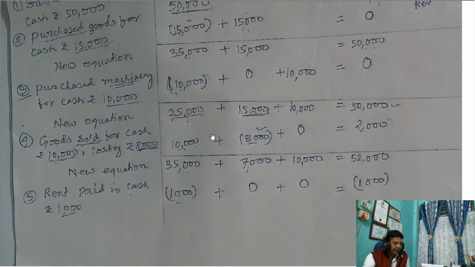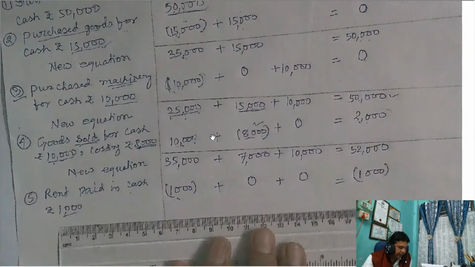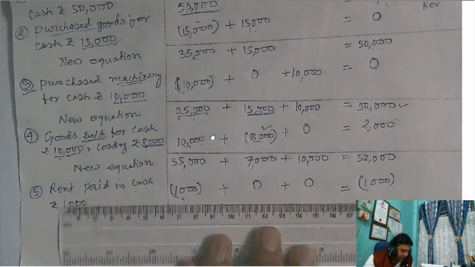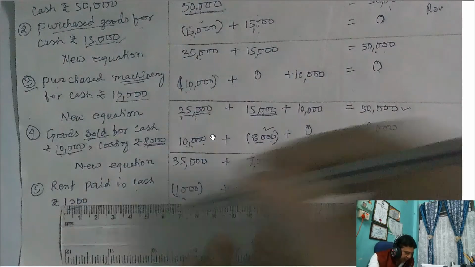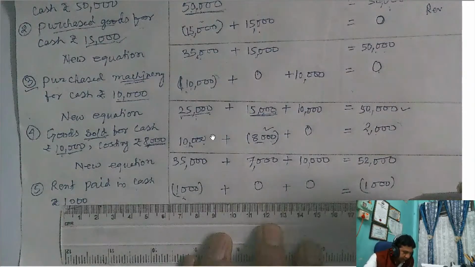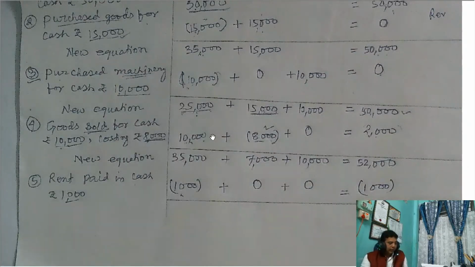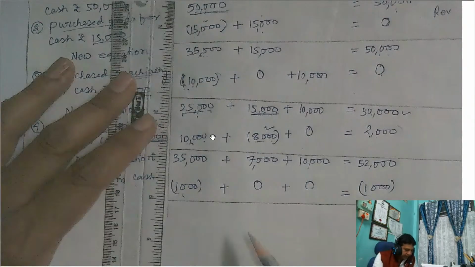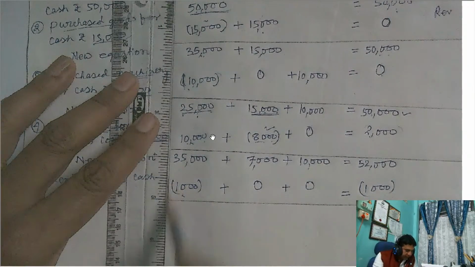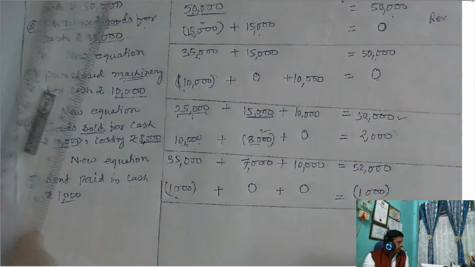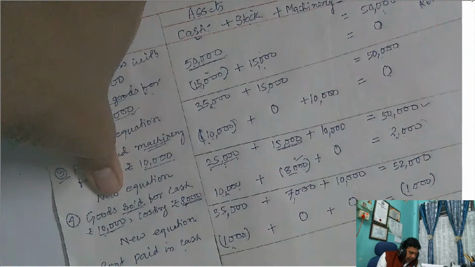So every transaction has two effects, at least a double effect, that is debit credit. Now draw the line. Again, write down the equation. This is the new equation.